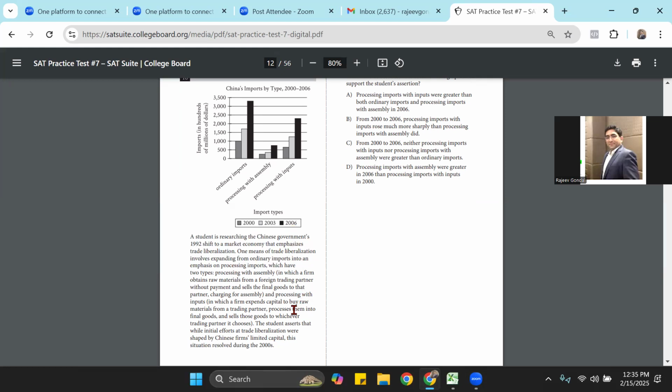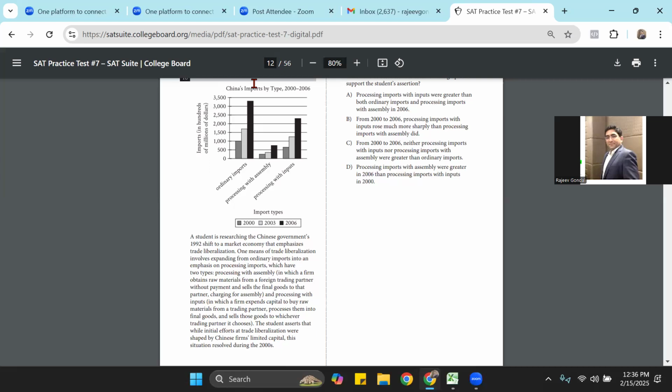Okay, so we want to figure out how or what information from this graph tells that Chinese resolved their capital problem. Limited capital problem was resolved in 2000s. Let's see. Now, with that information, you can read the premise now and see what this graph is talking about, okay?